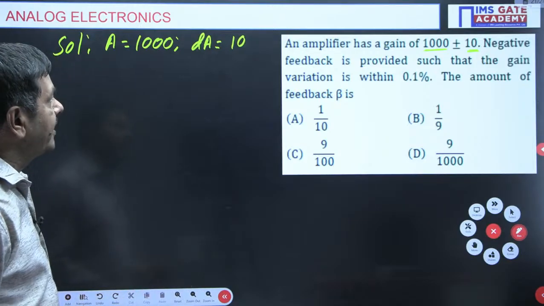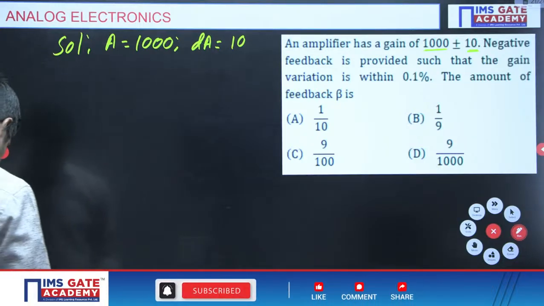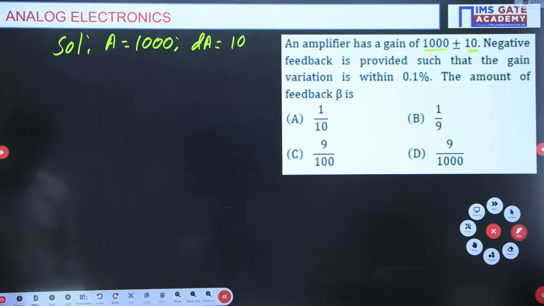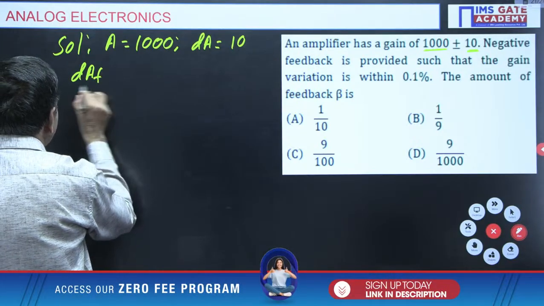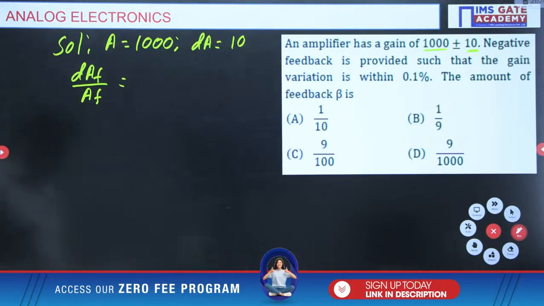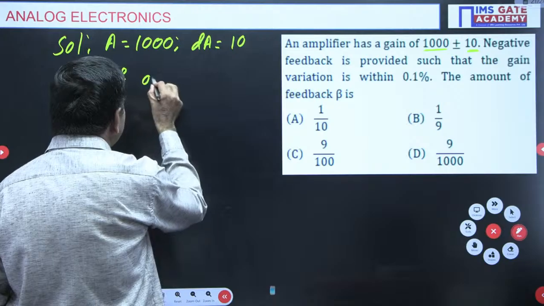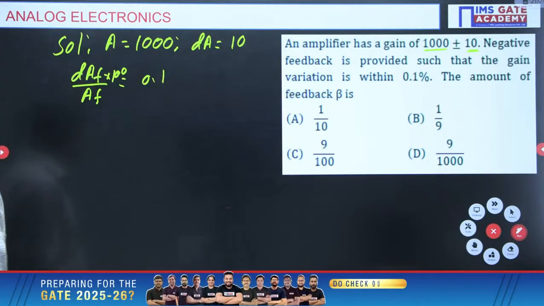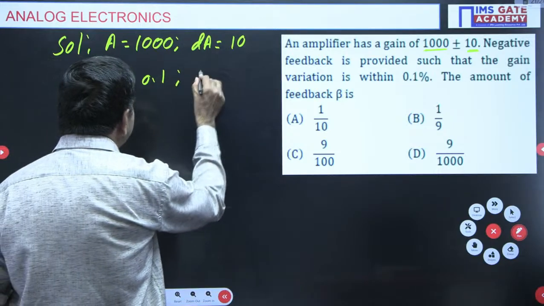Negative feedback is provided. Gain variation within 0.1% is given here. The problem asks for the beta value. dAF by AF into 100 is given as 0.1 percent. dAF by AF into 100 is 0.1, and we are asked to find the beta value.